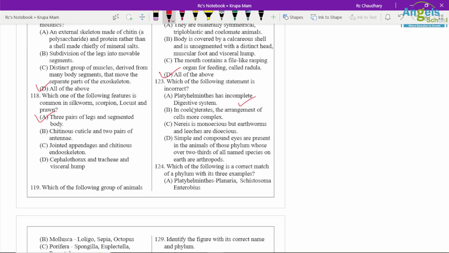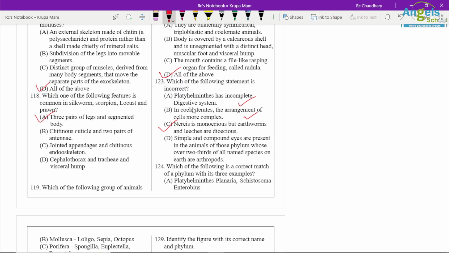Correct. In coelomates, the arrangement of cells is more complex. This is a correct option, meaning a correct statement. Nereis is monoecious but earthworm and leeches are dioecious. So this is the wrong option, it is reversed. Nereis is dioecious and the other two are monoecious. So option C is the correct option. Simple and compound eyes are also present in Arthropoda.